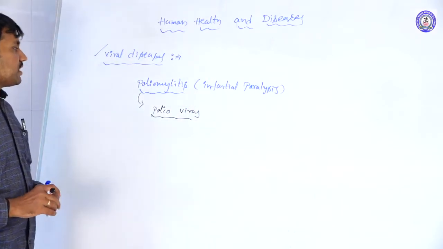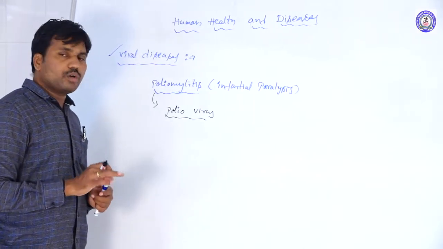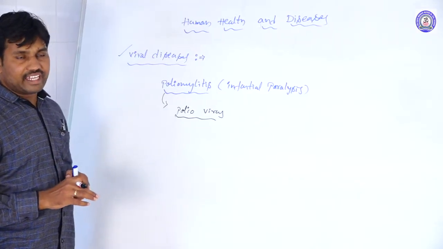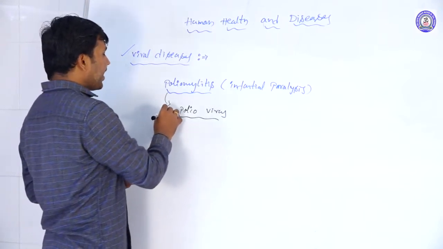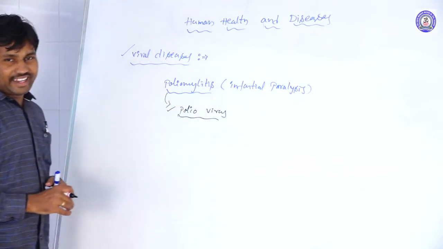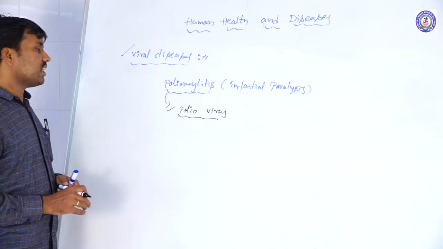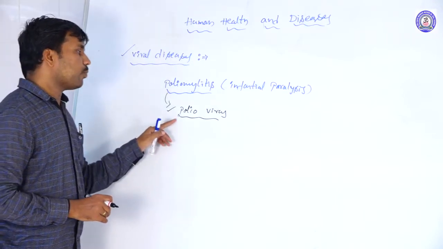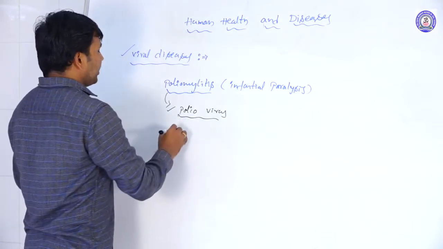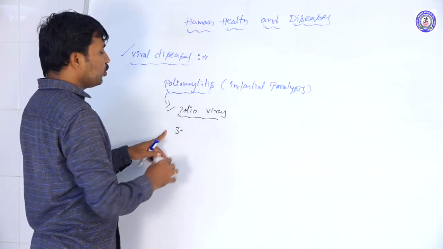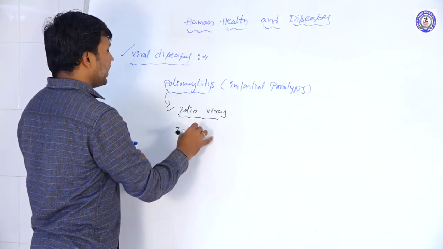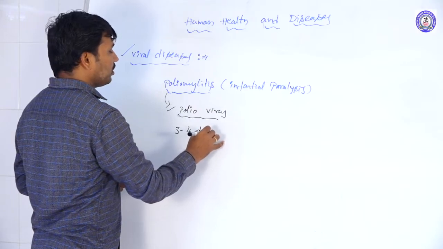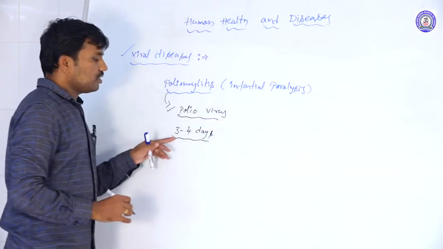What are the symptoms of polio, poliomyelitis? When children are infected with the polio virus, there are 3 to 4 days of incubation.